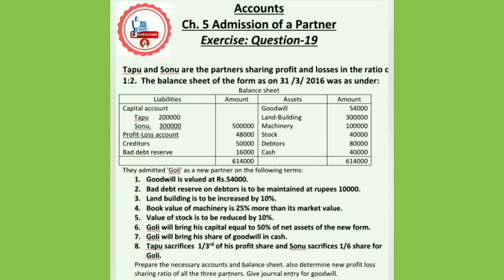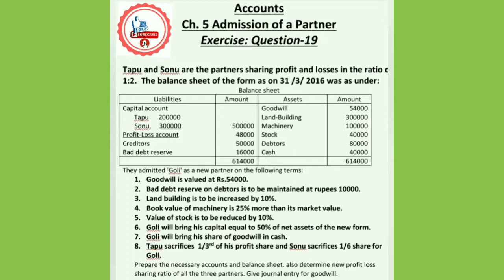See, Tappu and Sonu are the partners sharing profit and losses in 1:2 proportion. In the balance sheet, the capital is given. The P&L account is given on the liability side, that's why this is called a credit balance. So the P&L account is going to be distributed among the partners in old profit sharing ratio. This is your accumulated profit. Creditors is given, bad debt reserve is given, no problem at all. Instead of deducting from debtors, it has been given on the liability side, no problem at all.